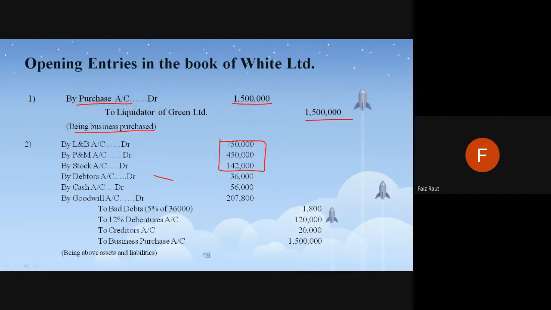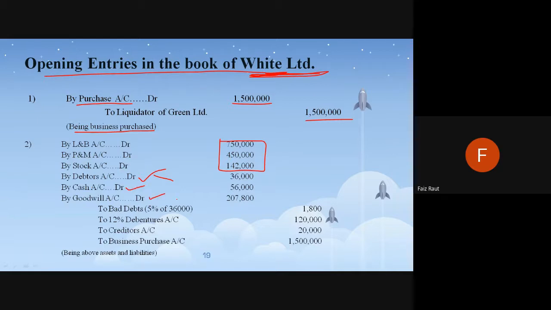So we are using those revalued assets in the opening entries of White Limited because it was done by the finance team of White Limited. In the Green Limited realization account we didn't use these figures. The amounts used were from the balance sheet of Green Limited. Here, the revaluation done by the finance team is what we are considering. Remaining debtors and cash are the same.